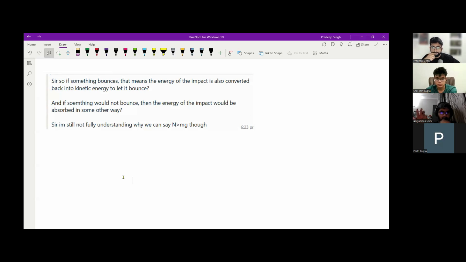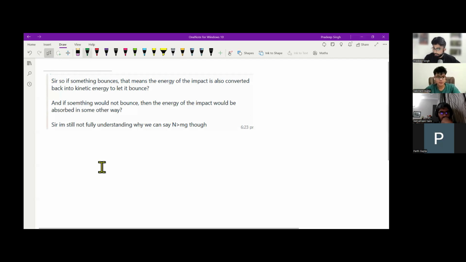If something bounces, then the force of the impact is converted into kinetic energy. And if something does not bounce, the energy is absorbed through sound or whatever is produced, or into the ground. I'm not understanding why we say N is greater than mg, even if it does not bounce.